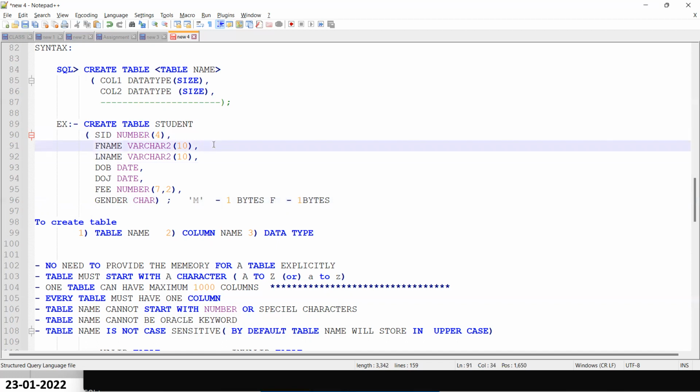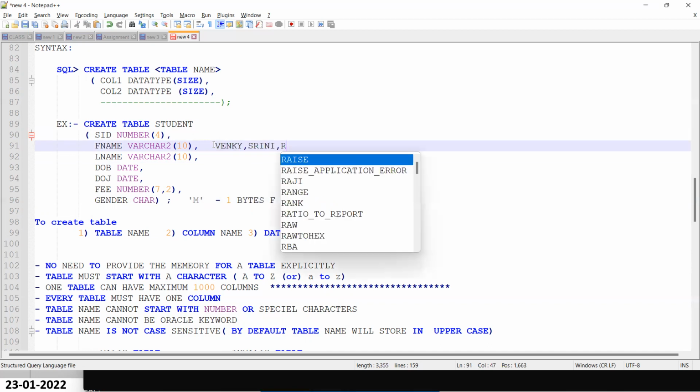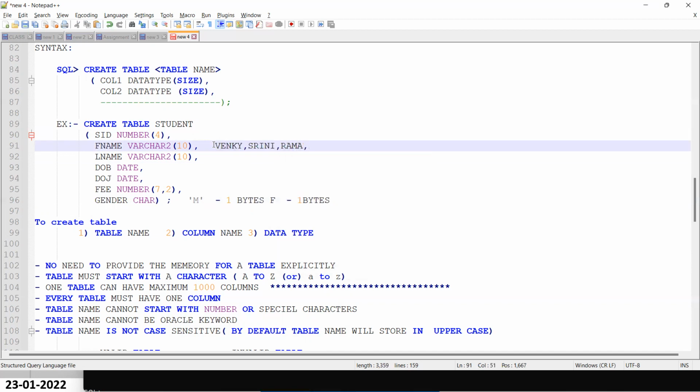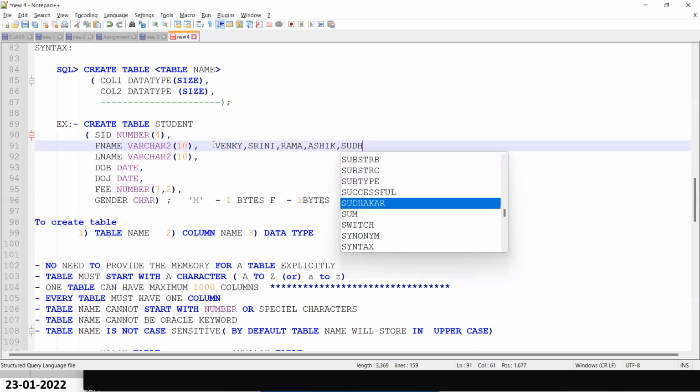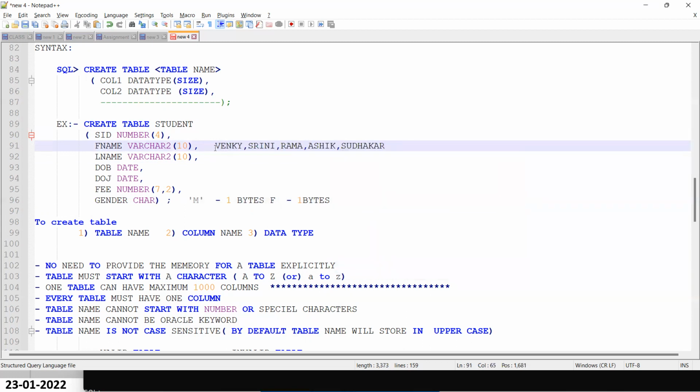you don't know. Sometimes Venki, sometimes Srini, sometimes Rama, sometimes Asik, sometimes Sudhakar. So we don't know what type of data, how many bytes you will get. So by that time, you have to declare as varchar2 because you should not waste the database storage.